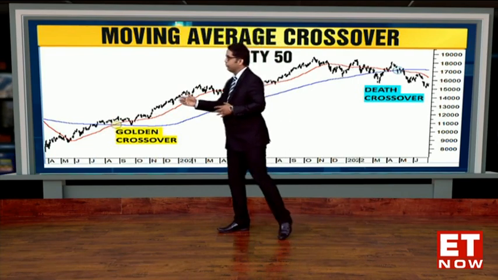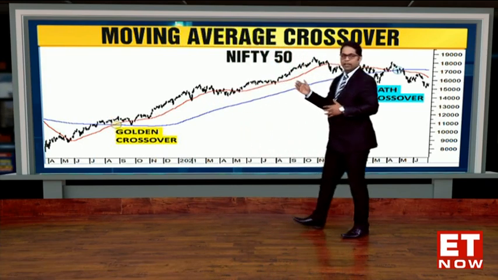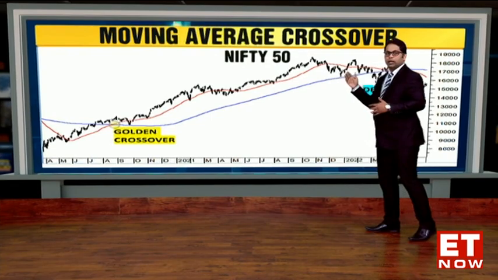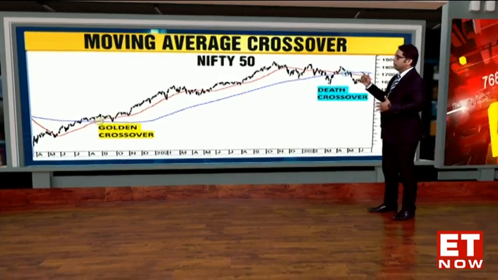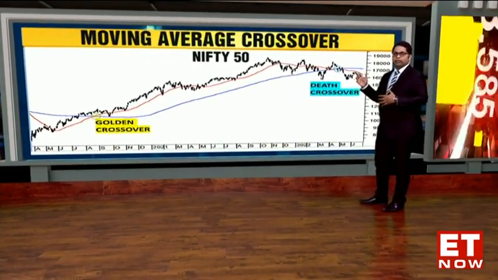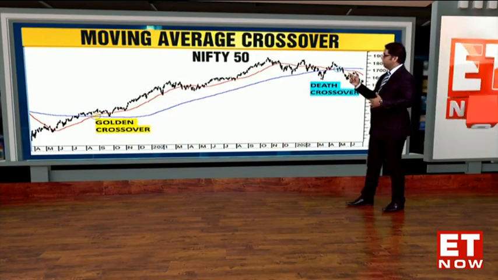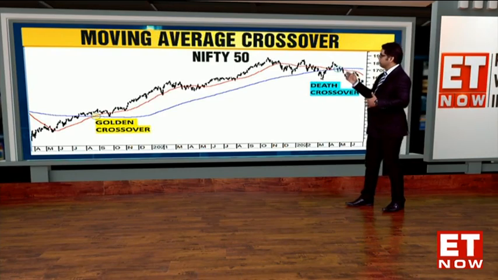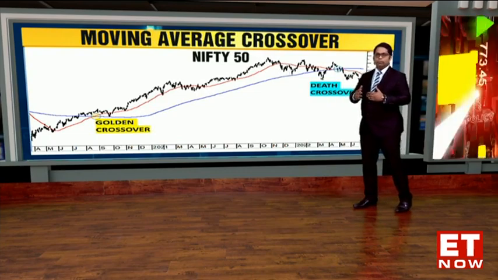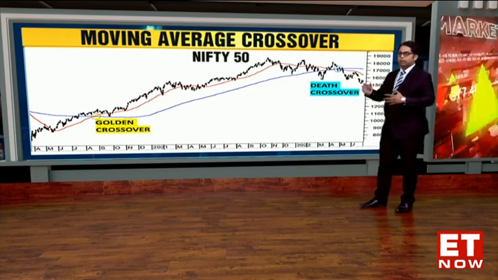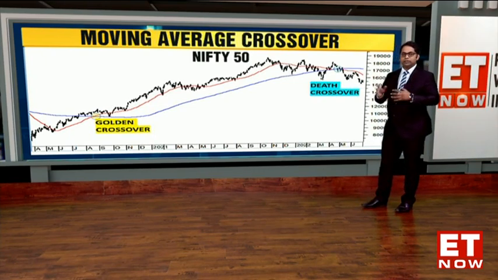And see what had happened to Nifty at that point of time. It was almost at 10,000, 11,000 levels, and in a matter of the next one year, we saw the index rising sharply to almost 18,000 plus levels. Then comes the bearish crossover, which is technically a death crossover, where the 50-day moving average breaks below the 200-day moving average. And as you can see, post this, the index went into a sell-off mode. We had a lot of problems in the last 3-4 months, but that surfaced when the price actually confirmed a breakdown using this death crossover.